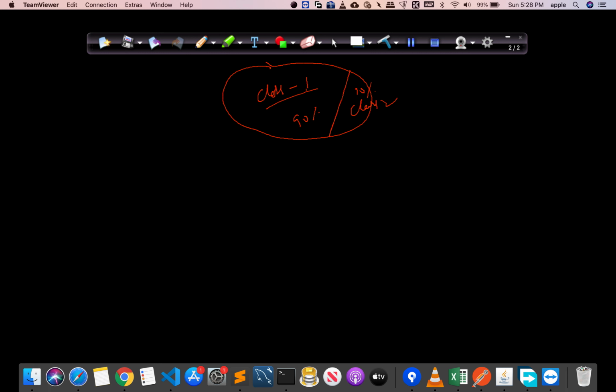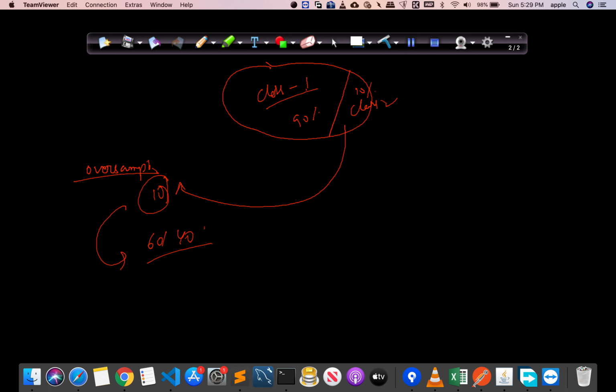So we will see what is oversampling. In oversampling, we will increase this 10%. We can make three or four duplicate copies of this particular 10% data, so that this ratio becomes, suppose, 60-40.